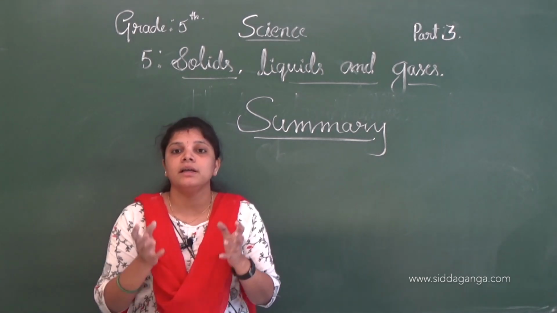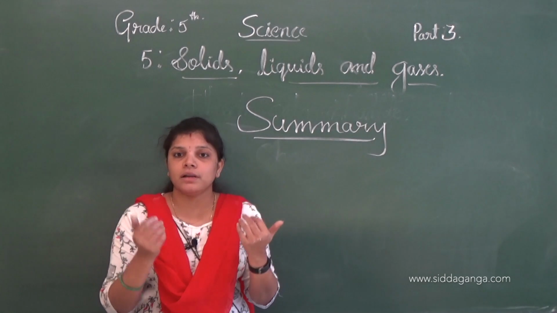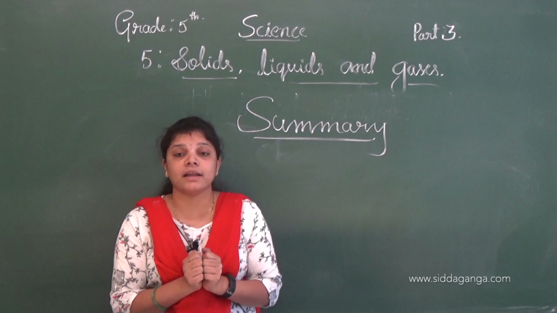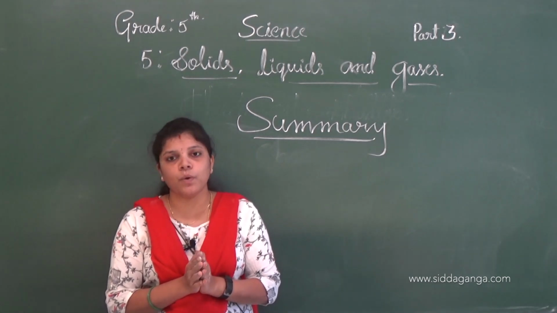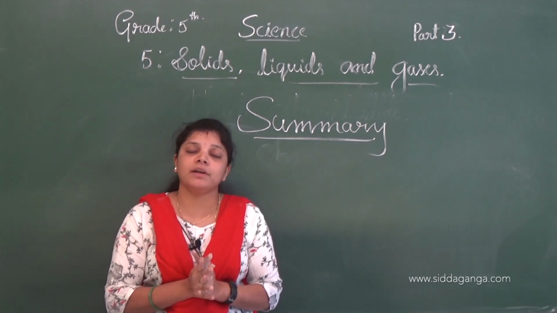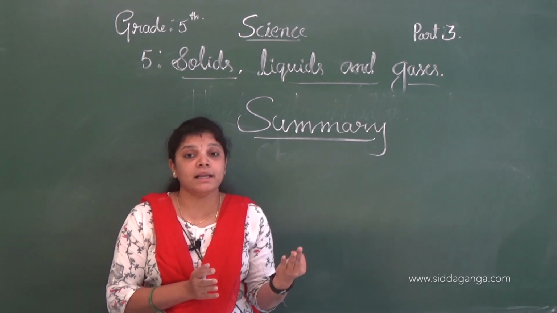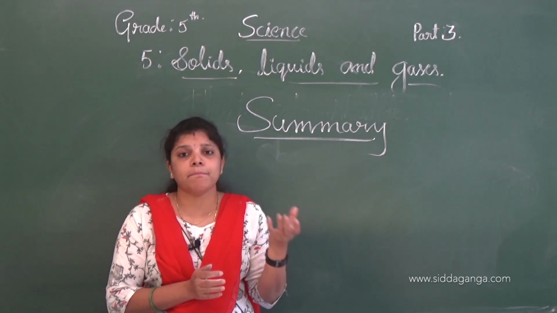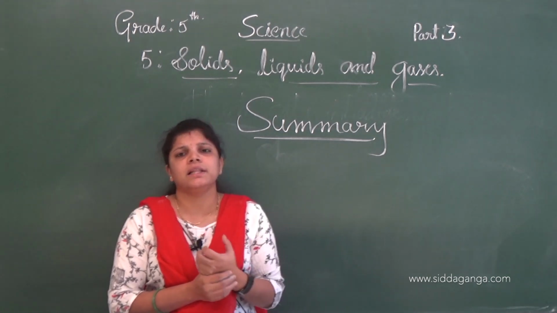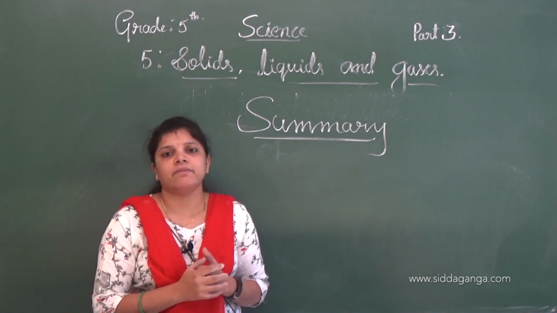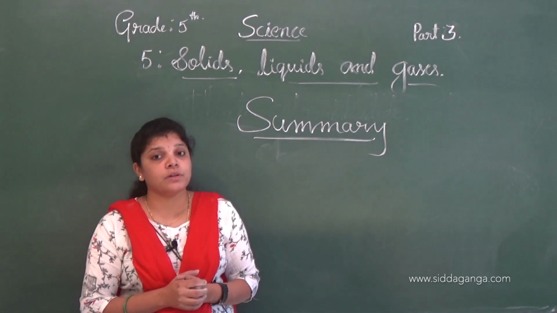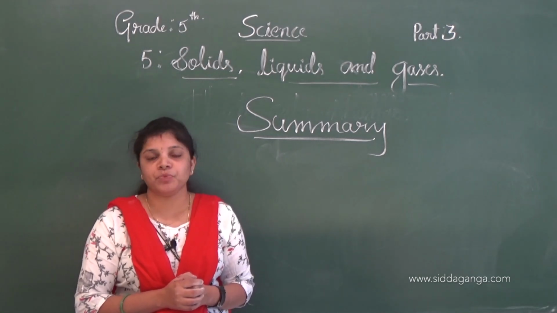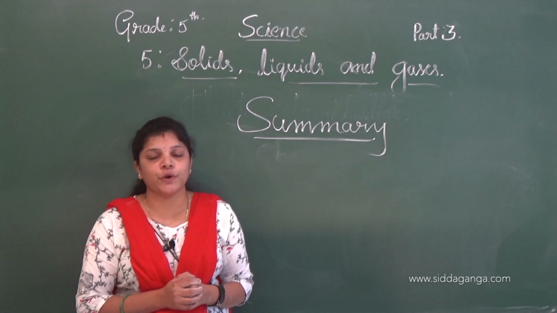To store water, to store liquid, we need a container. Why? Because the molecules in liquids are less closely packed, so that's why they are not hard and they are a fluid. Examples of liquids are water, milk, alcohol, spirit, juice, oils, petrol, diesel, kerosene. These are all examples of liquids. The molecules in liquids are less closely packed, they are not hard and they are fluid.